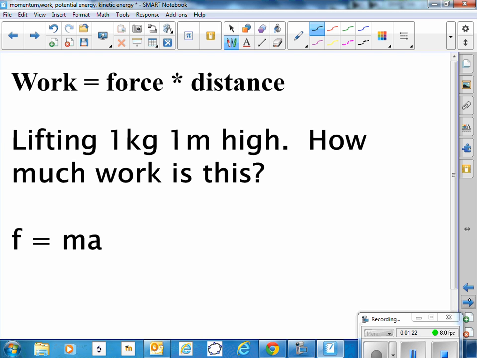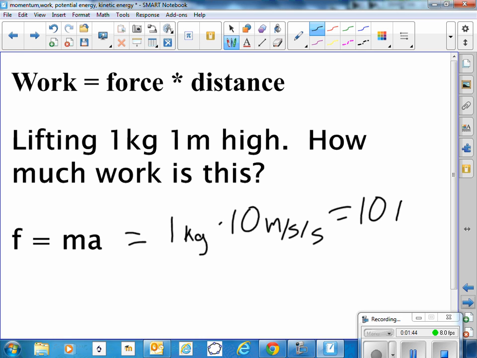So the acceleration is the acceleration due to gravity. In this case, the force is equal to 1 kilogram times the acceleration of gravity, which is 10 meters per second every second. So the force would be 10 newtons.